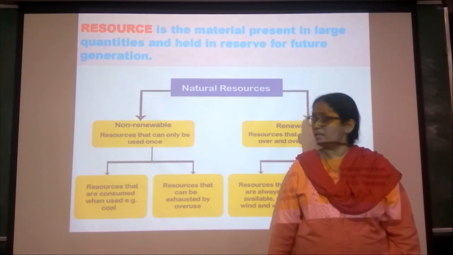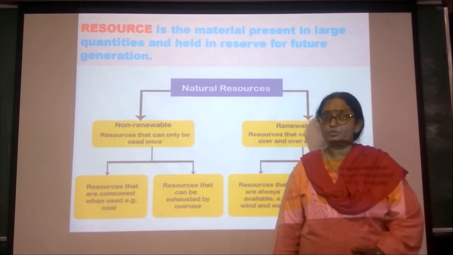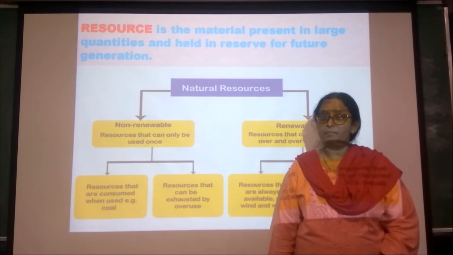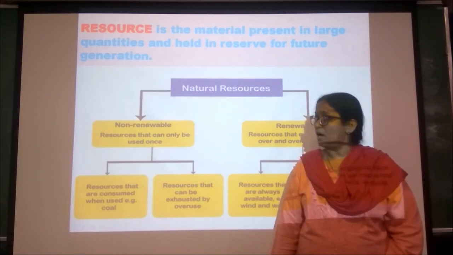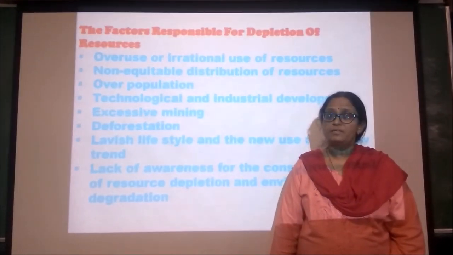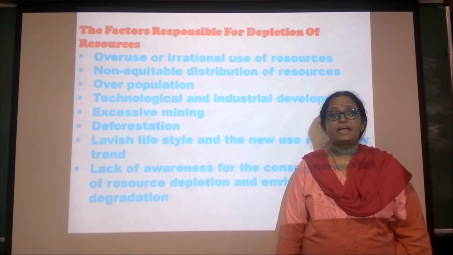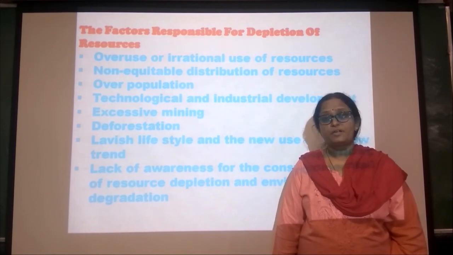Non-renewable resources, once used, will be exhausted, but renewable resources cannot be exhausted even if you use them. Now we will discuss the causes of the depletion of resources. First, overuse and irrational use of resources.